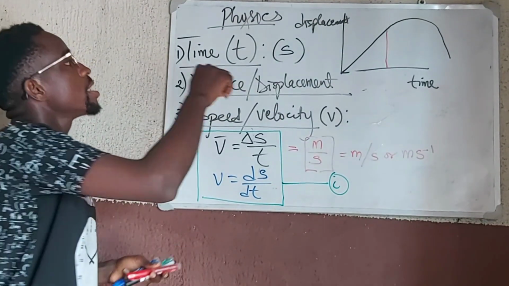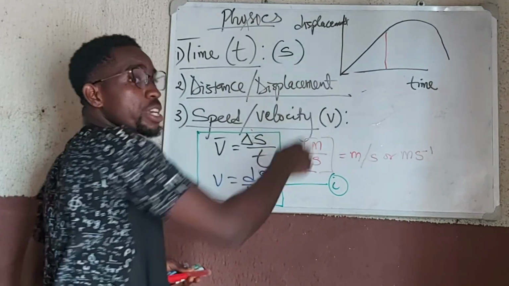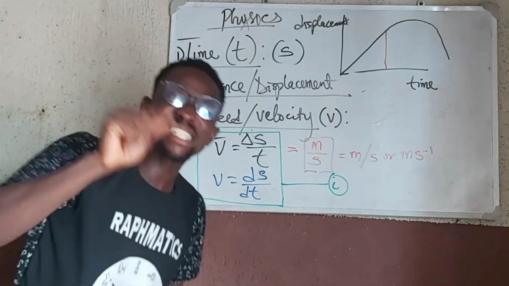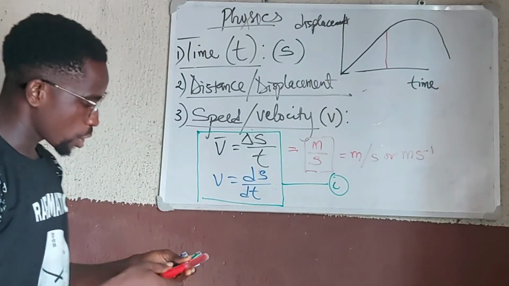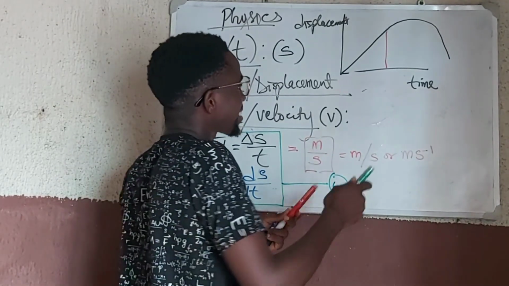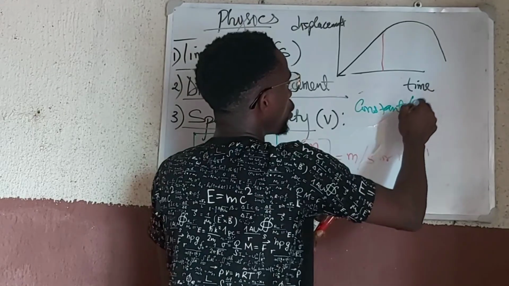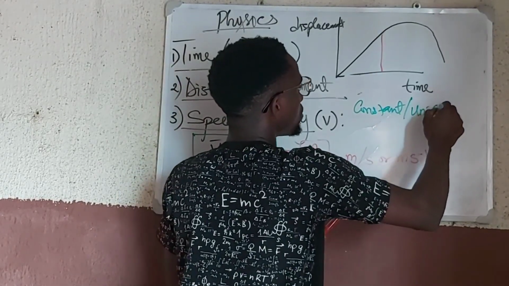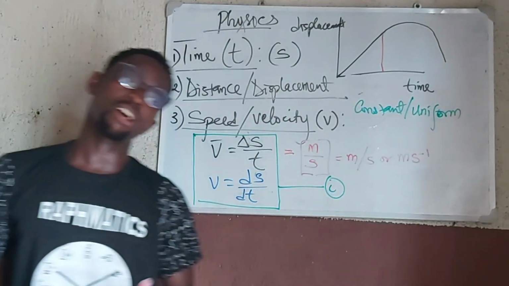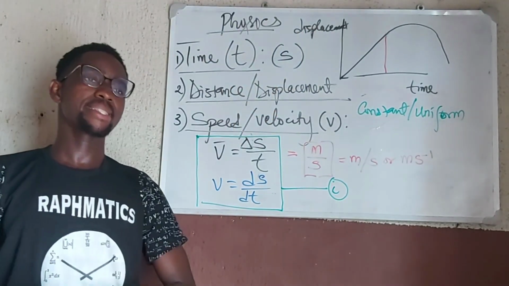We can call it constant velocity or uniform velocity if we are talking about displacement. If it is a distance time graph, then this region will give me uniform or constant speed. So it will give rise to what we call constant or uniform speed or velocity, depending on whether this is displacement or distance.